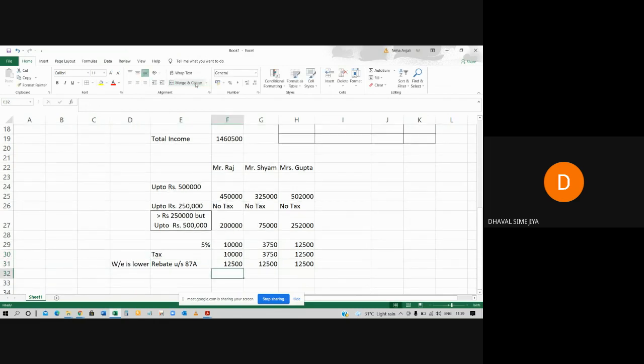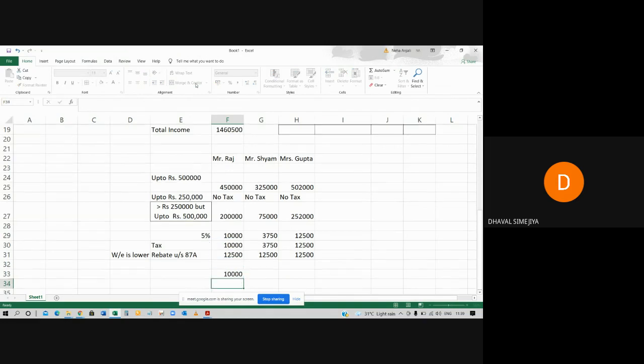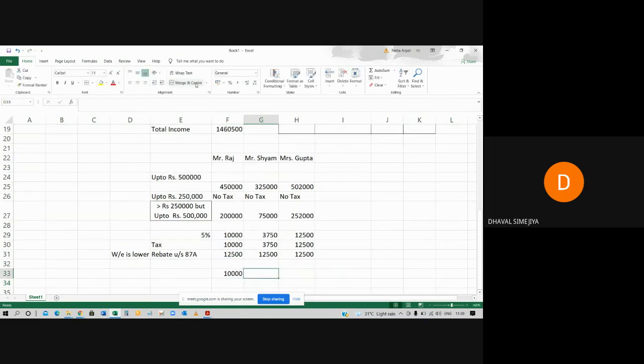So which amount is lower? 10,000. So it will be allowed as rebate. Here 3,750. Here both are same, either tax amount or rebate amount. So max to max rebate available will be 12,500 rupees. So tax payable will be 0. Here 0, here 0, here we can't say anything.